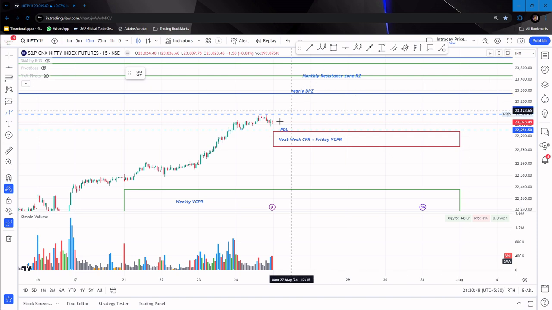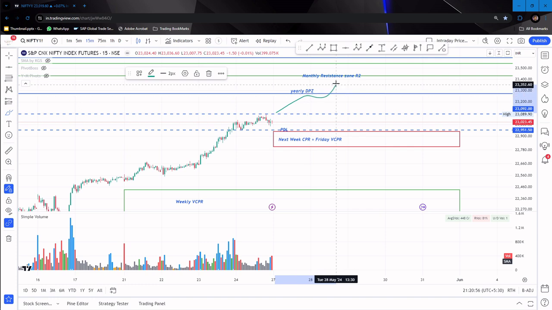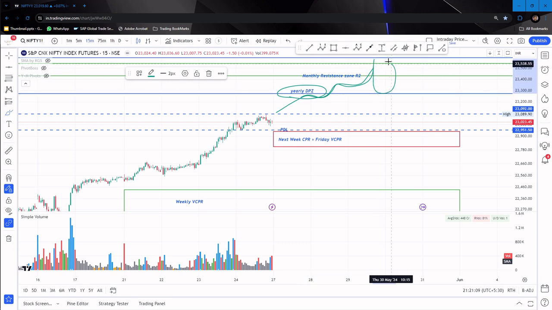Assume if previous day high is broken, it can go towards the double pivot zone of yearly, where it can face resistance here, or here, or here. It is not that just because I have named here, it has to face resistance here. It can face resistance anywhere in this zone, because the entire zone is called the double pivot zone of yearly. Or it can face resistance over here also, because monthly resistance R2 is also there.